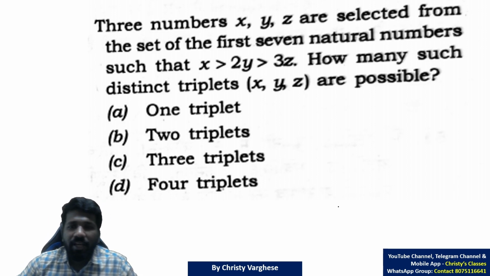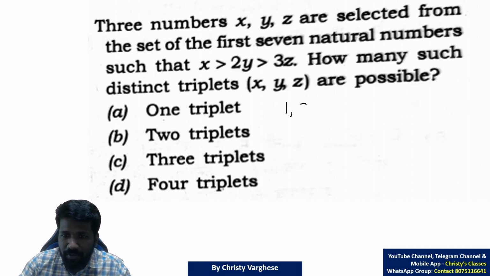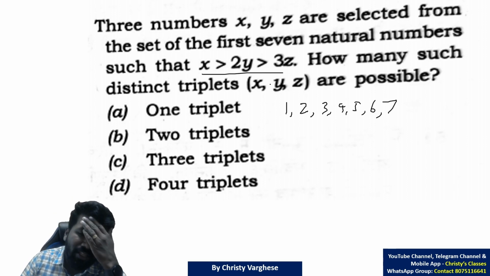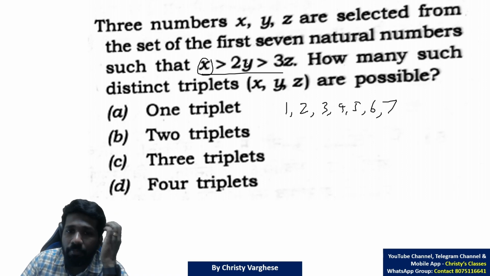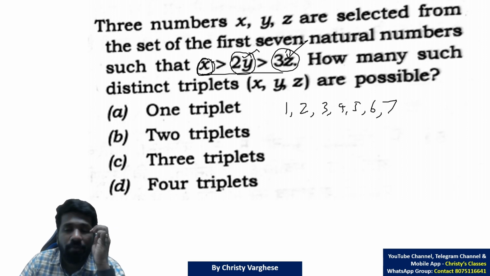Okay, so I'll explain. 3 numbers x, y, z are selected from a set of first 7 natural numbers. What are the first 7 natural numbers? 1, 2, 3, 4, 5, 6, 7. Right? Such that x greater than 2y greater than 3z. That means x value should be greater than double of y, and x value is greater than triple of z also, and double of y is greater than triple of z also.